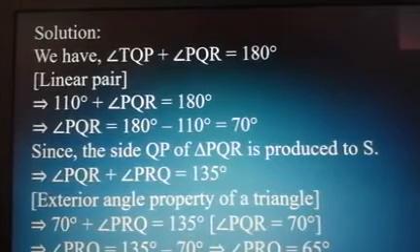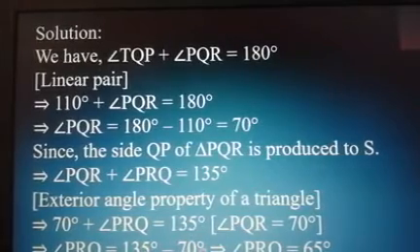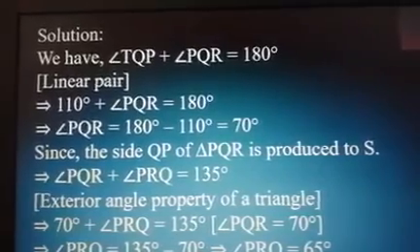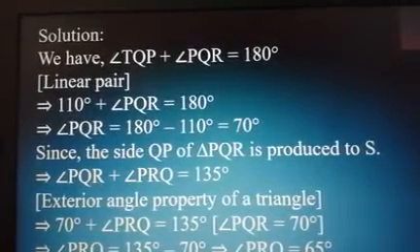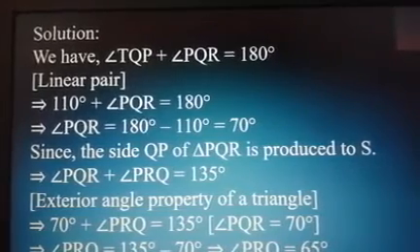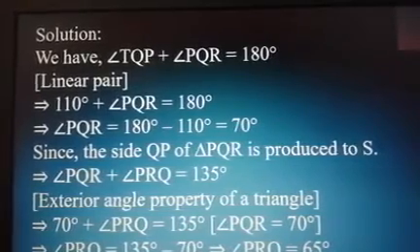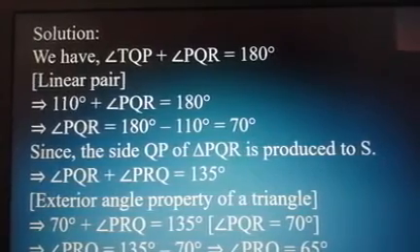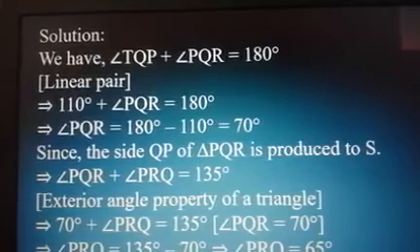Therefore PRQ is equal to 135 minus 70, which is equal to 65 degrees. So I've done the answer with the help of the exterior angle property. I hope it is clear to all of you how to solve the problem with the help of the two results. Let me explain the next problem under the same exercise in the next video.